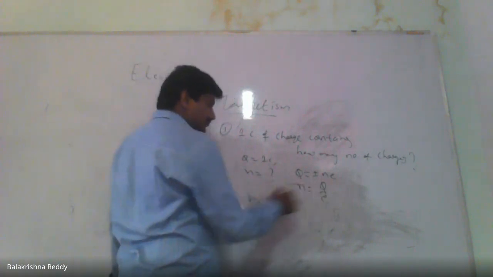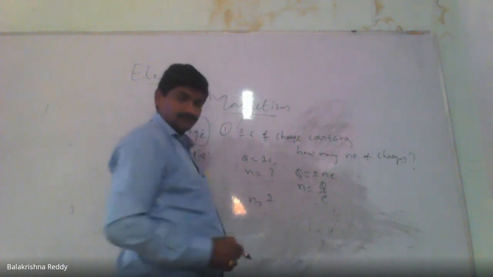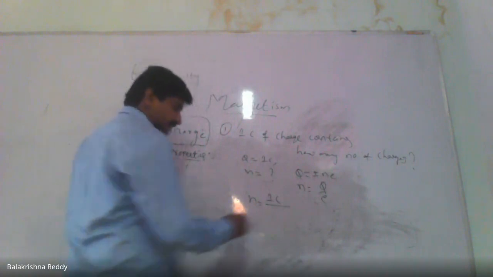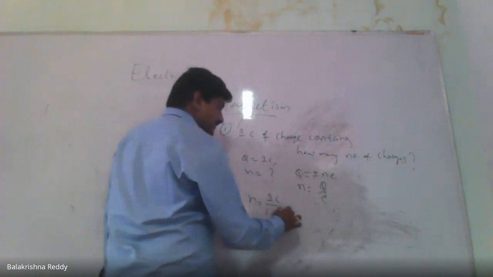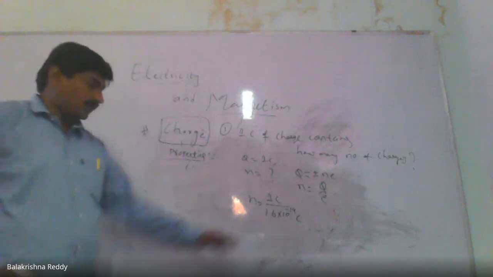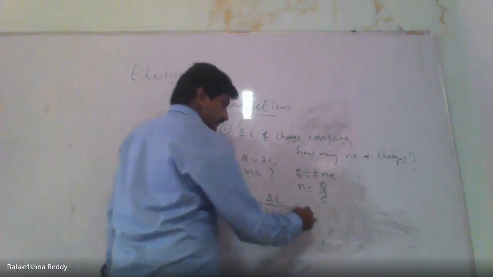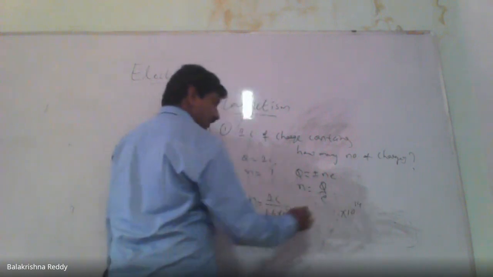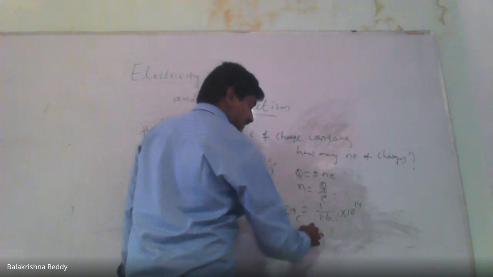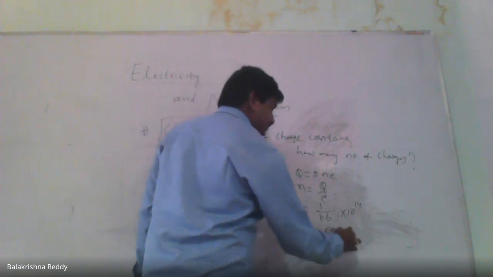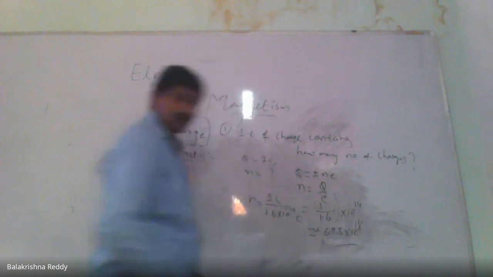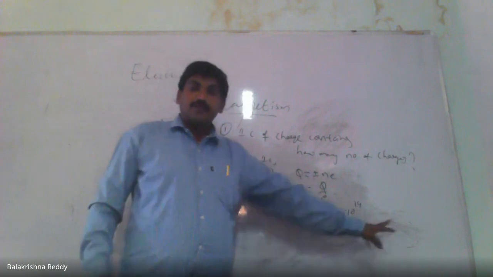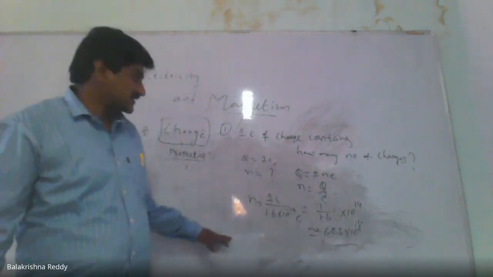Here q stands for 1 coulomb, and the charge of one electron is 1.6 into 10 to the power minus 19 coulombs. The 10 to the power minus 19 comes up as 10 to the power plus 19, and 1 by 1.6 approximately gives us 6.25 into 10 to the power 18 electrons.